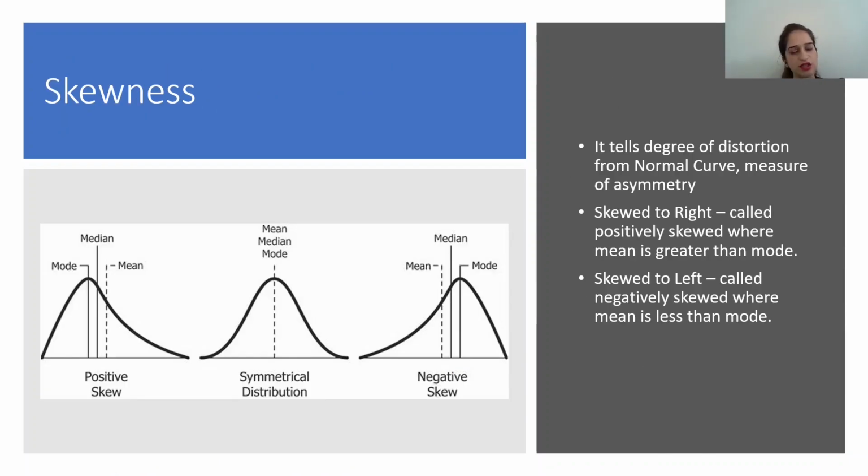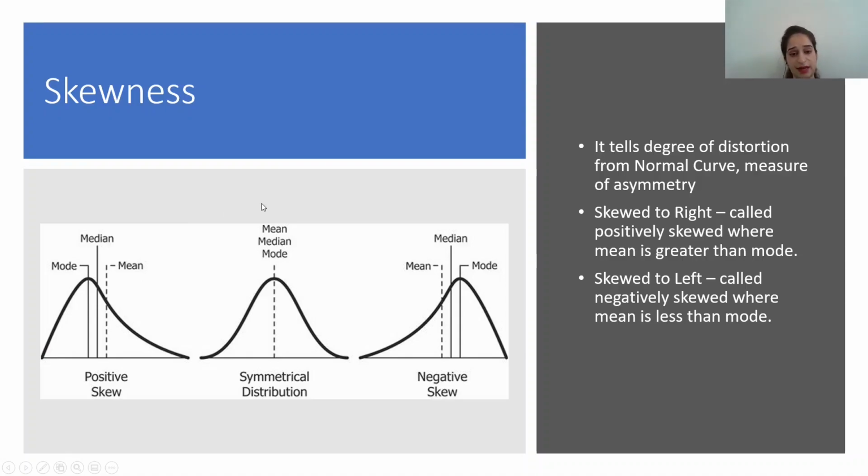Now I will tell you what skewness is. Skewness is the degree of distortion from the normal curve. This is the normal curve that we are talking about. It is mostly also called the Gaussian distribution. It tells how asymmetric our graph is. This is a negatively skewed graph which has mean lesser than median and mode. This is a positively skewed graph which has mean greater than median and mode.